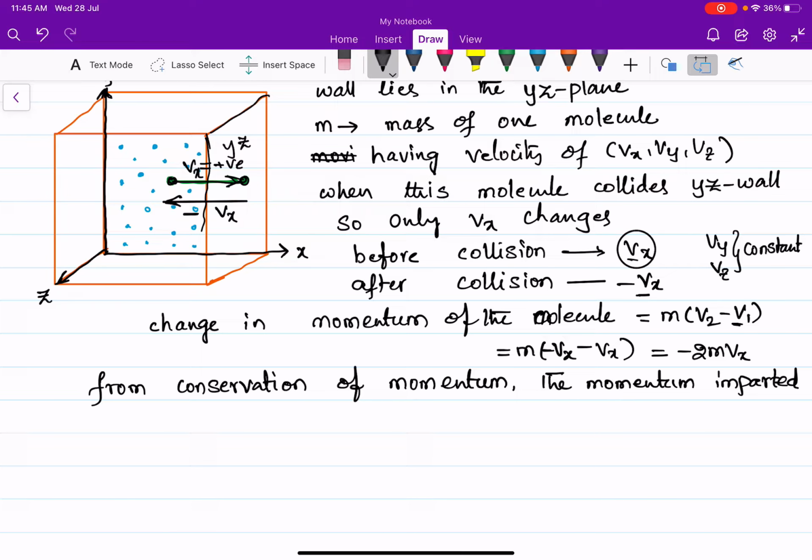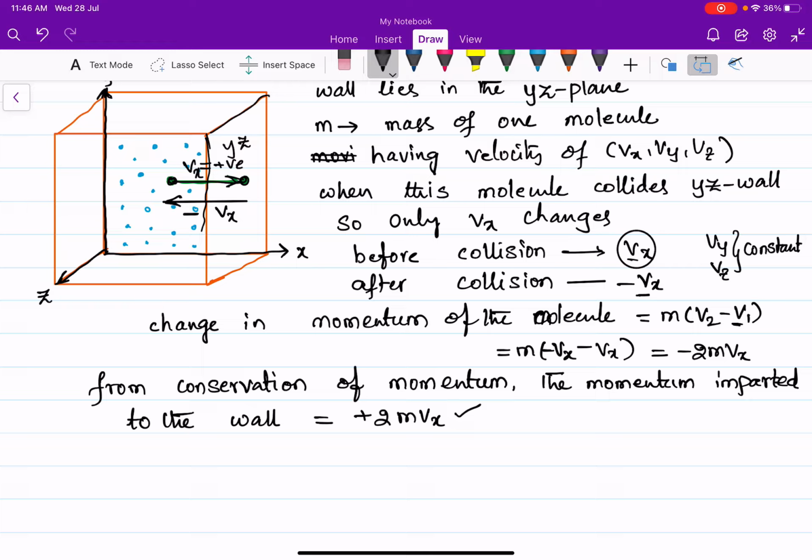Momentum imparted to the wall is plus 2 m Vx. This is the momentum given to the wall by one molecule whenever it collides with the wall of the vessel.